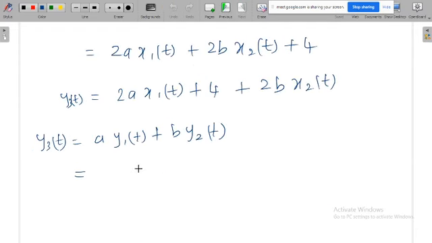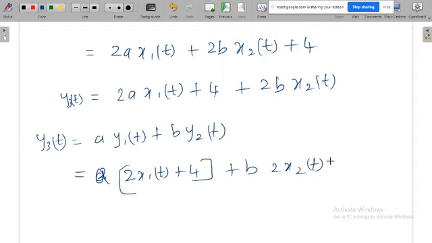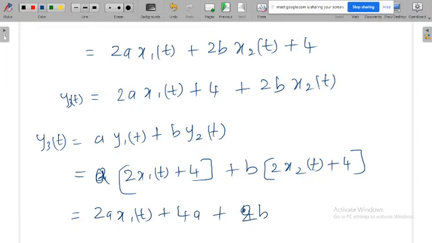Okay, so a into what is y1 of t? 2x1 of t plus 4. What about the y2 of t? That is 2x2 of t plus 4. If you expand, you will be getting 2a x1 of t plus 4a plus 2b x2 of t plus 4b.